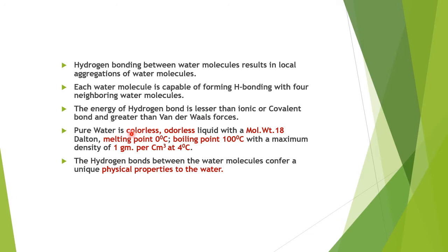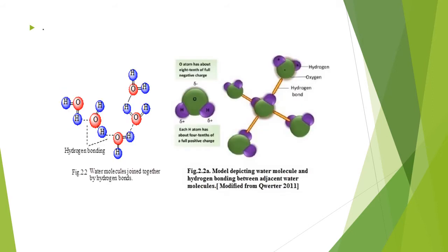Pure water is a colorless, odorless liquid with a molecular weight of 18 Dalton, melting point 0 degrees and boiling point 100 degrees, with a maximum density of 1 gram per cubic centimeter at 4 degrees Celsius. Hydrogen bonds between the water molecules confer unique physical properties to the water.